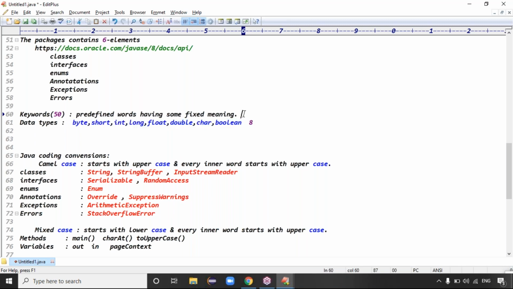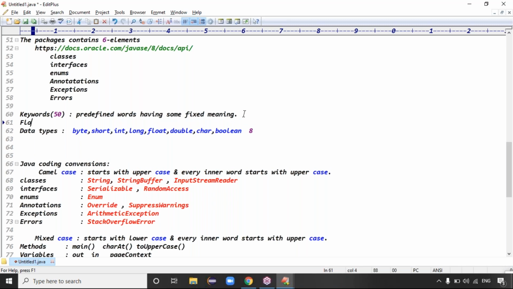Exactly. So next one you can go for the flow control statements, guys. First one, flow control statements. What are the flow control statements? Coming to flow control, guys, which is like if, else, conditional statements. Tell me if else. We can go for the switch. Conditional statements: if else, switch.